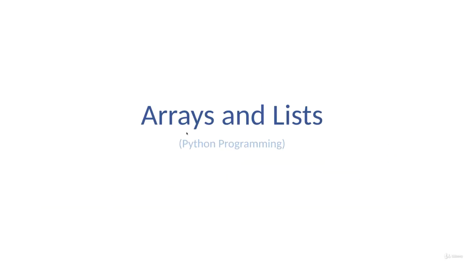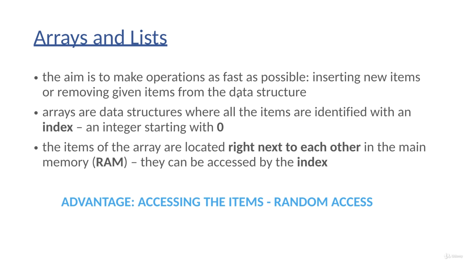In the coming lectures, we are going to talk about arrays and lists as far as the Python programming language is concerned. So first of all, arrays are data structures. So the aim is to make operations such as insertion and removal. By the way, at least for me, it is quite misleading in Python because lists are basically arrays. Python is implemented in the C programming language, and if you take a look at the documentation of list data structure, then you will come to the conclusion that lists in Python are basically dynamic arrays. Anyways, we are going to take a look at several examples for lists in Python.